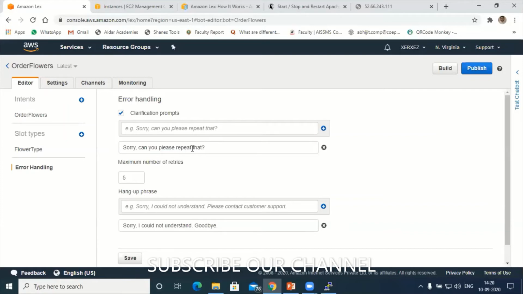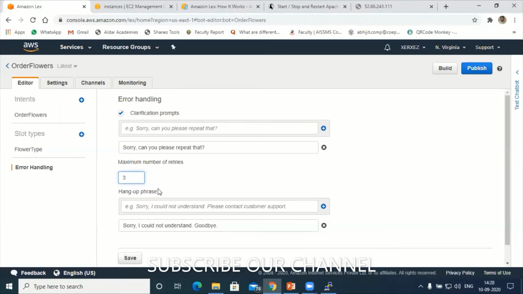I'll use this: sorry, can you please repeat that? Let's say the customer says, I want to book a car. I will send, sorry, can you please repeat that? If it is not related to ordering flowers, I will repeat the same answer 3 times, or you can set it to 2 times, 1 time, whatever, it's up to you.